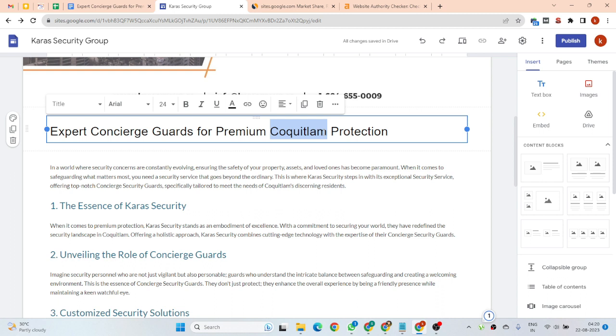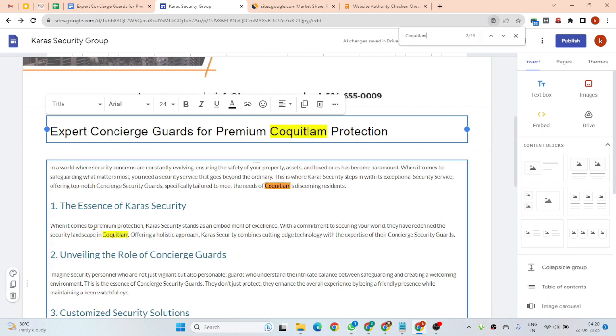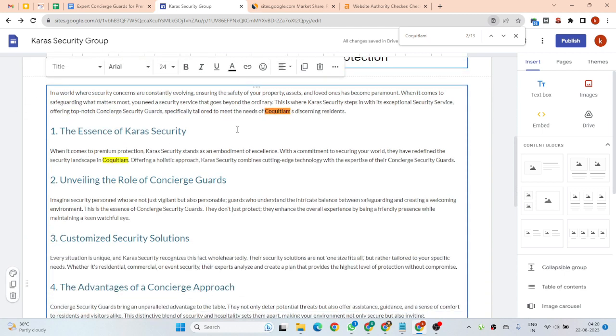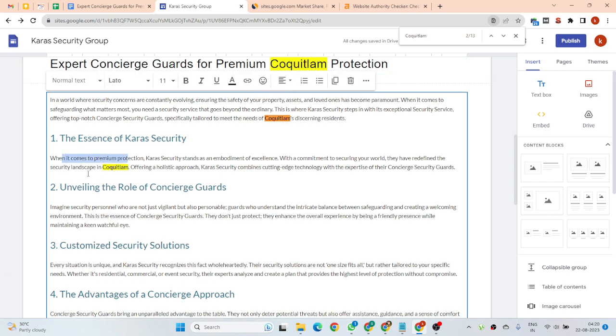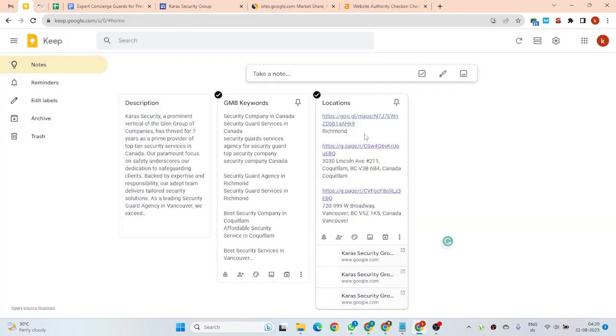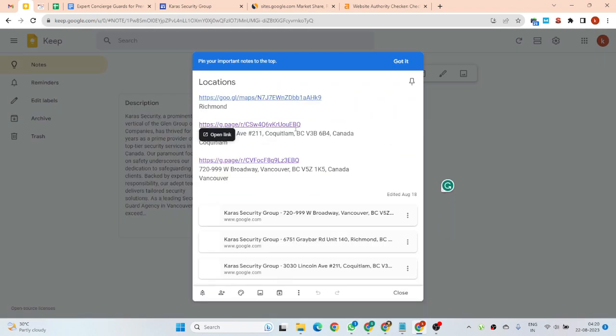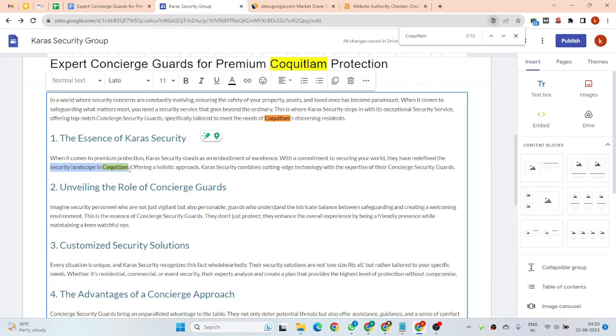Okay, so this is our location, so I can find it. Is there any indication where we can add concourse security guards, security landscape in Curriculum? I hope we have a location for these things. Richmond, Curriculum. Yeah, we have the location. So now I can go on to add the anchor text for this.